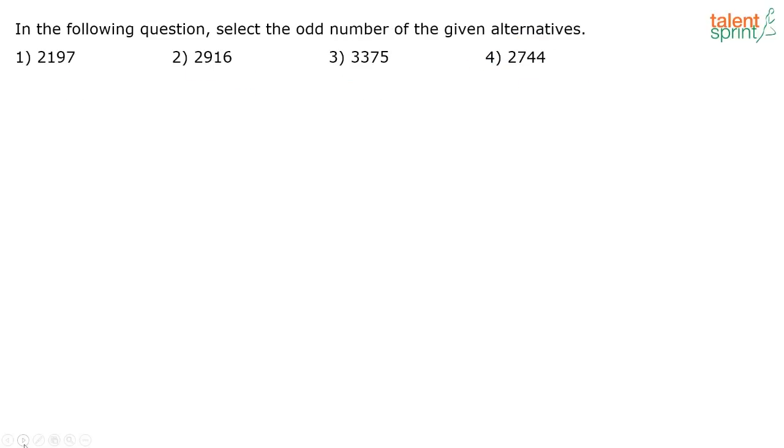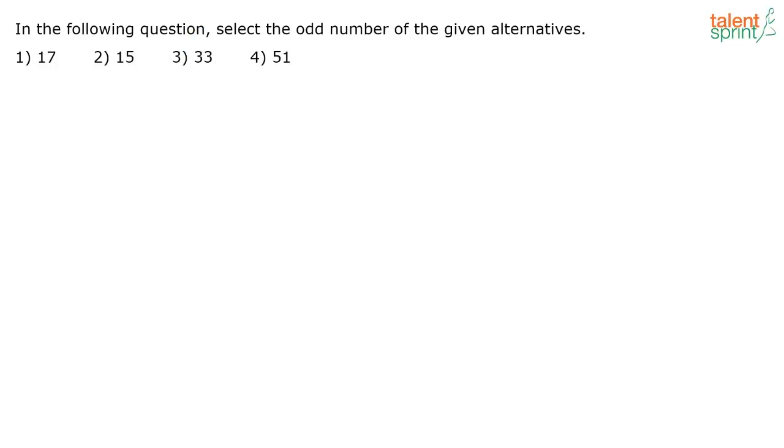Next one. So here if you see, these are perfect cubes. Which are the perfect cubes here? 2197, that is nothing but 13 cube. 3375 is 15 cube, and 2744 is 14 cube. So what is 2916? It's not a perfect cube. So this is your odd one out.